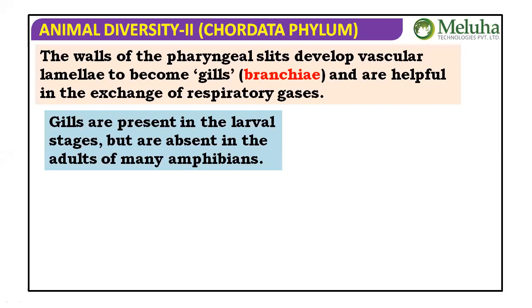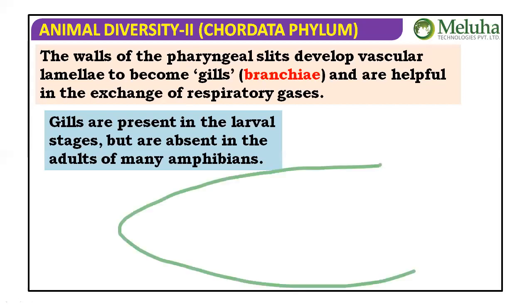Some more information about the pharyngeal gill slits. The wall of the pharyngeal gill slits develops vascular lamellae to become gills. We'll discuss that in detail in fishes, but let me show you a little bit. As I said, through the invagination of ectoderm and evagination of the endoderm, these gill slits are formed. Likewise, the gill slits can be seen. Slits alone won't make respiration, isn't it? They need gills, so there are separate gills. On either side of the gill slits, gills are present, particularly the black ones I am showing.